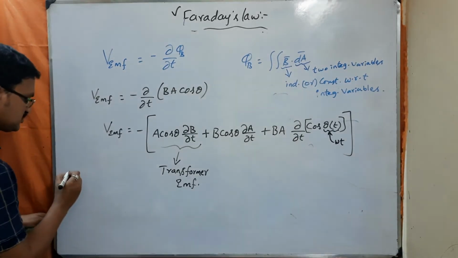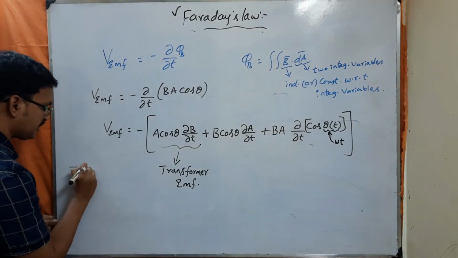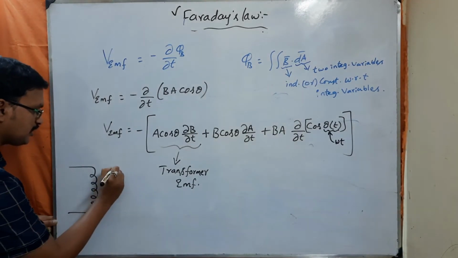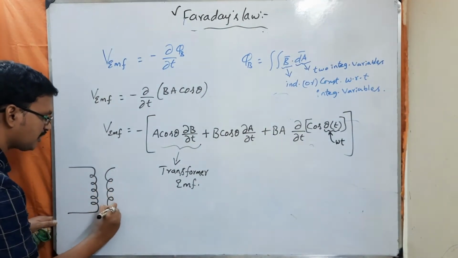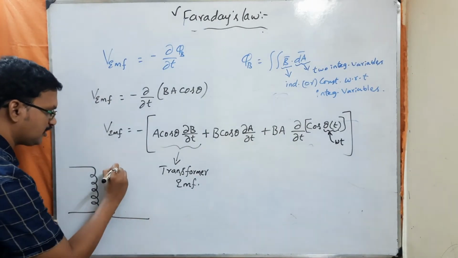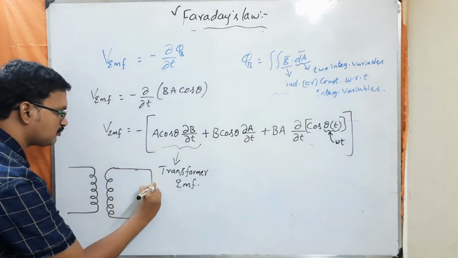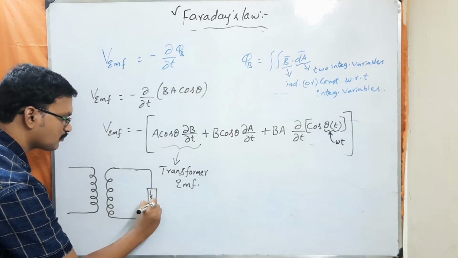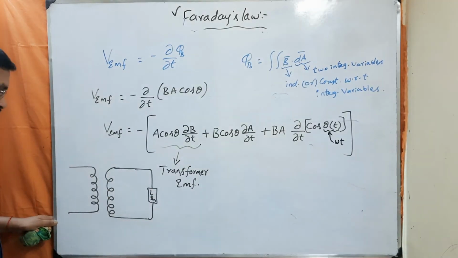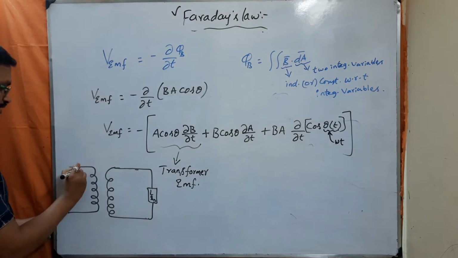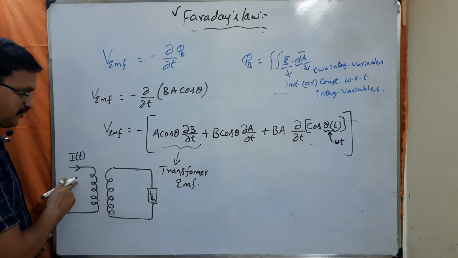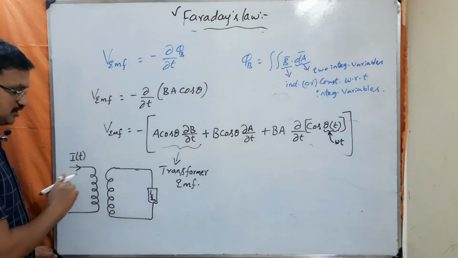Okay, now see here, if you take a transformer, it is going to have what? It is going to have a primary winding, and here you are going to have some secondary winding. Now here you are going to have some load. Let us say in the primary winding, the current that is flowing is I of t, that is varying with respect to time.